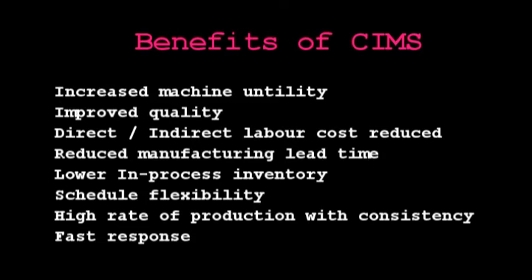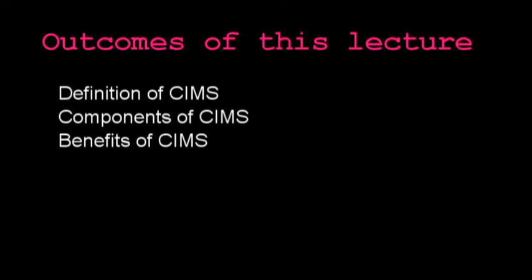So in this lecture, we have clearly observed what is the definition of computer integrated manufacturing system. So computer integrated manufacturing system means the integration of design, manufacturing, and business activities using the computer technology into a unified and well coordinated and smooth running system. So it is in short CIM.